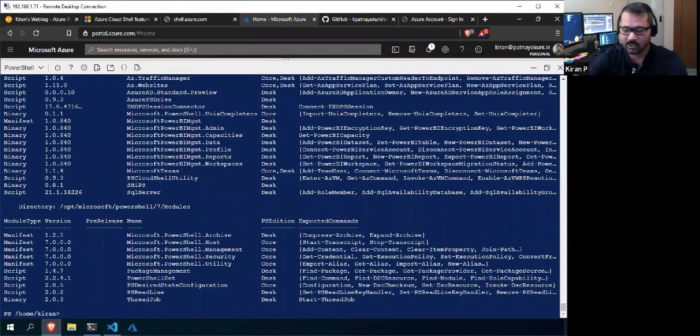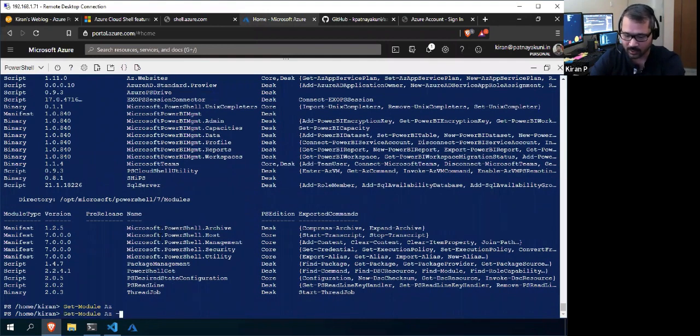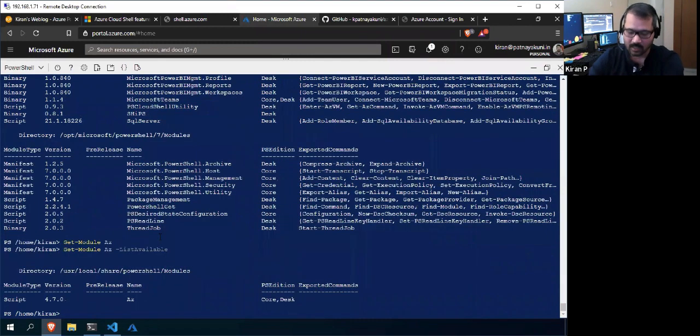So the Azure module is called the AZ module. To see that, Get-Module AZ. If it is already loaded, it will show, but now it will not show. You need to use -ListAvailable. So now the latest version is 4.7.0.